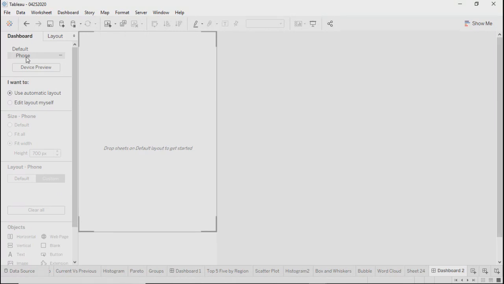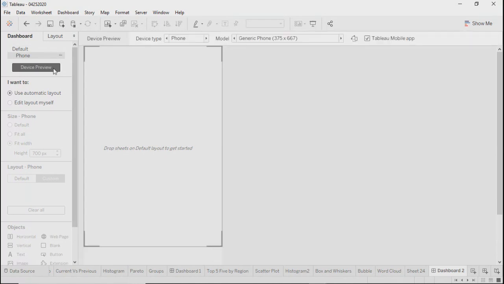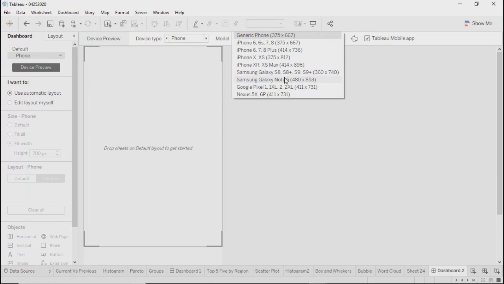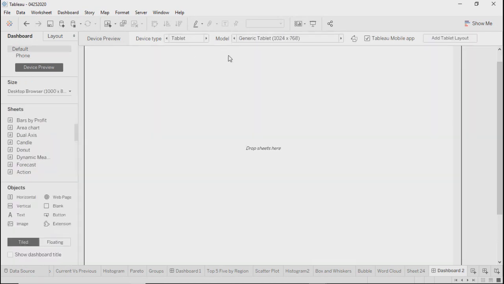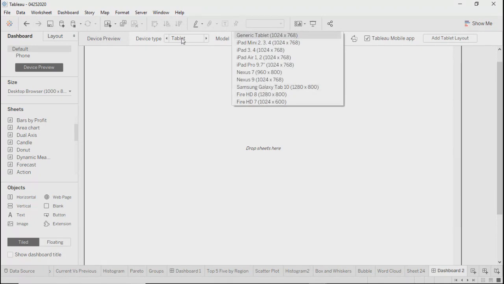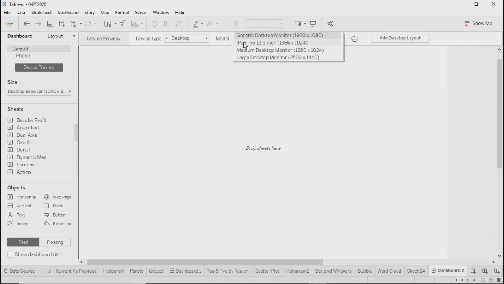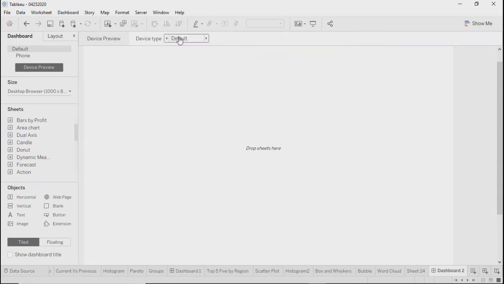Similarly, for tabs you can see these options are there. We can go to these options one by one. These are related to all phone models. If you go by tablet, you can see different options over here for tablet. So these are different tab options. Similarly, desktop or default will be whatever you create here.